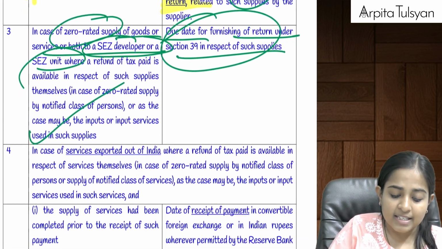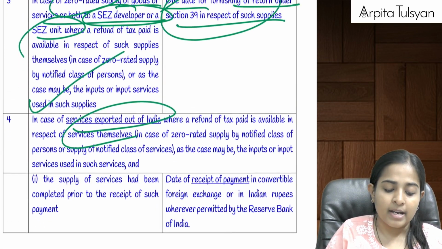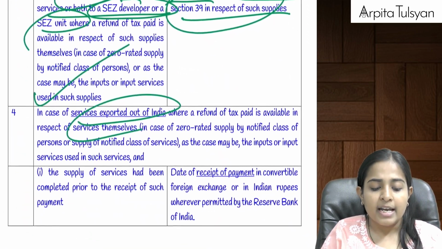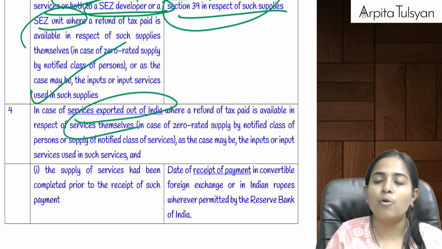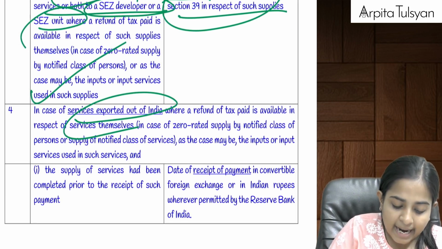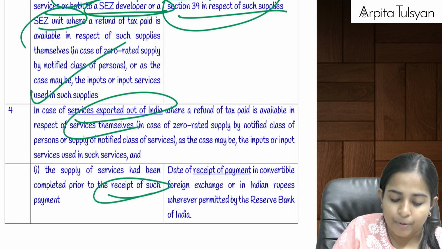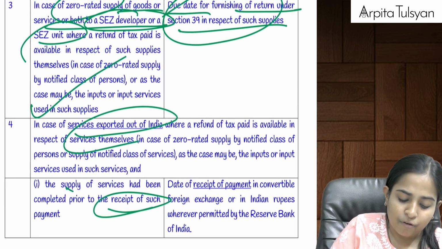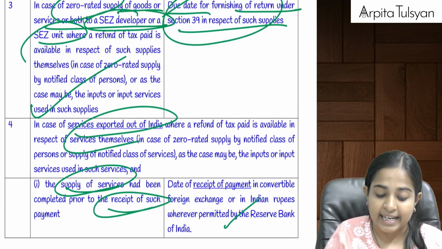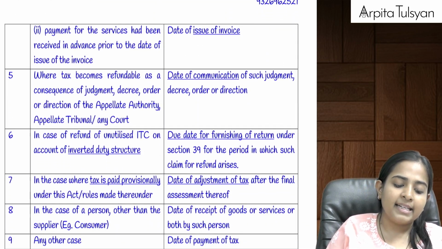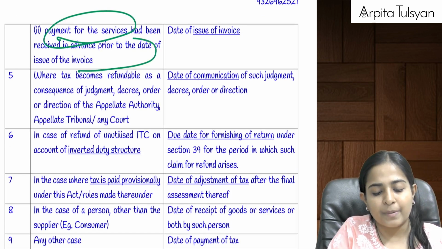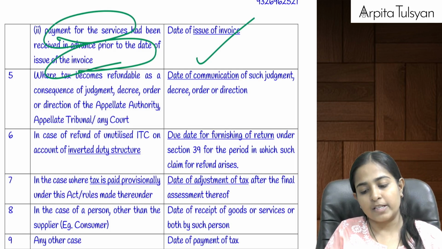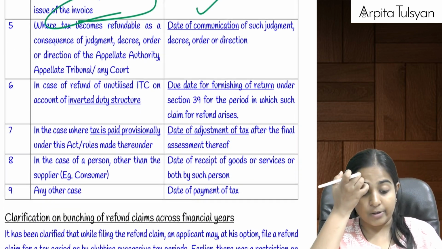Then the next one, when the services are exported outside India. Here it is specifically talking about services. In the first point, we were talking about goods exported outside India. Here we are talking about services exported outside India. So, either the receipt of payment, because in case of services, receipt of payment is very, very important, or the supply of services, whichever is later. And in case the payment was received in advance but the invoice was issued late, then again whichever is later, that is the date of issue of invoice. From this date 2 years will be calculated.